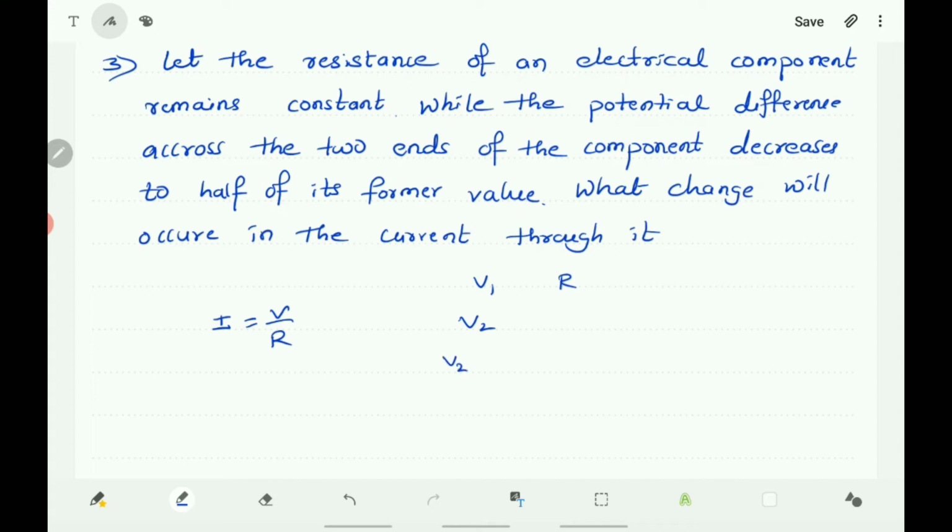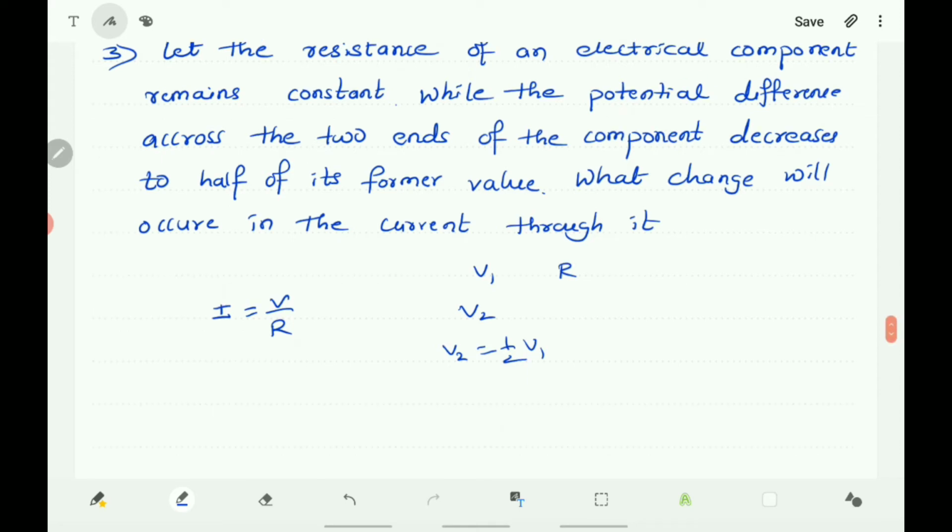You know that V2 is equal to half V1. If you take I1 as the current in the previous case, here R remains R only. So let us take I2 here.